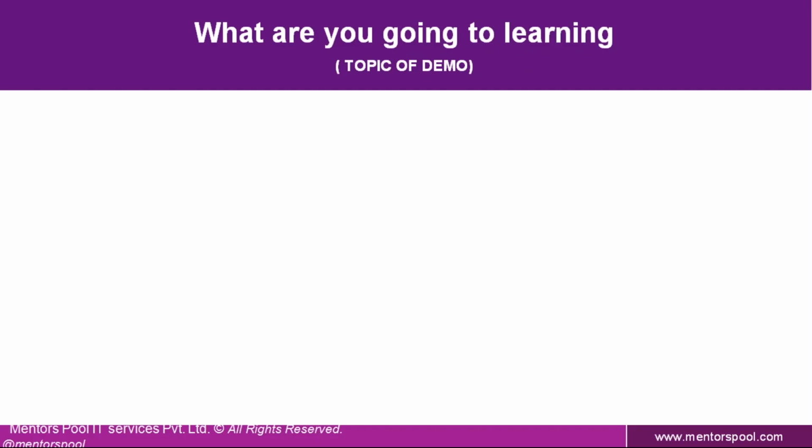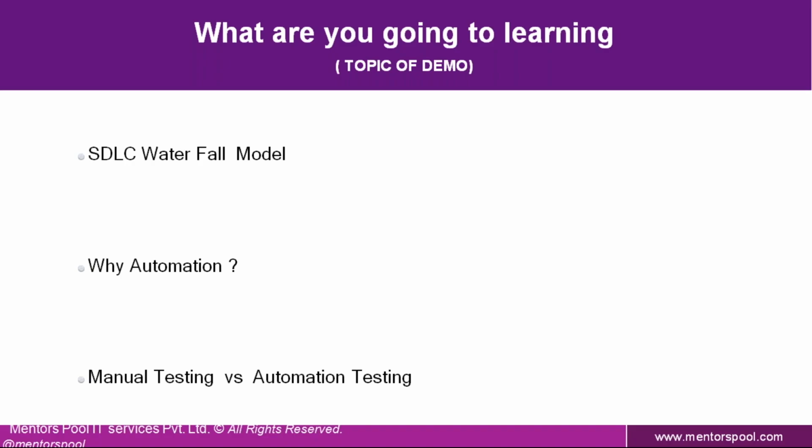So in today's session particularly, these are the topics we are going to discuss. Software development lifecycle, where we will discuss the waterfall SDLC model. Along with that, we are going to see what automation means and why we have to go for automation. What is the difference between manual testing and automation testing? As you know, testing can be done in two ways. One is manual, and the second approach is automation testing if needed. So let me start with the software development lifecycle model.